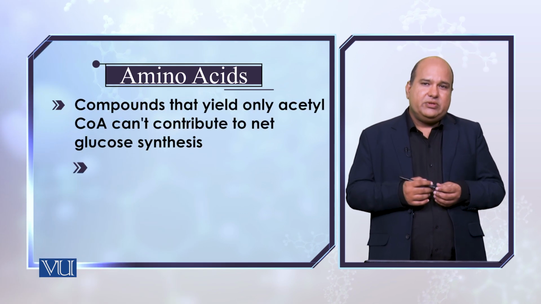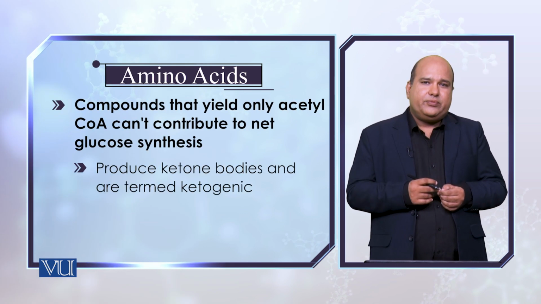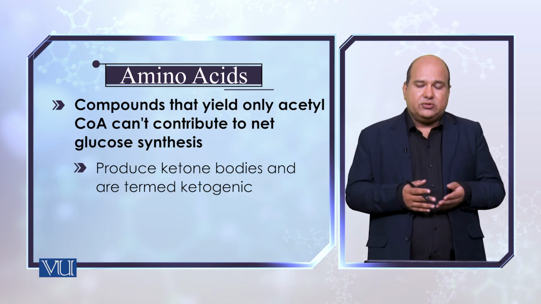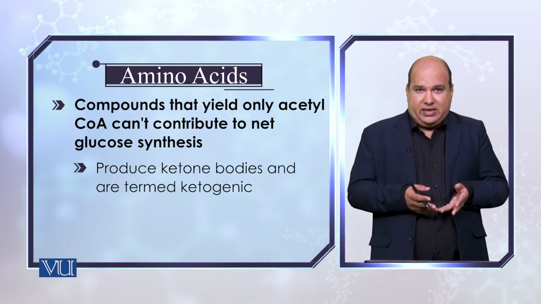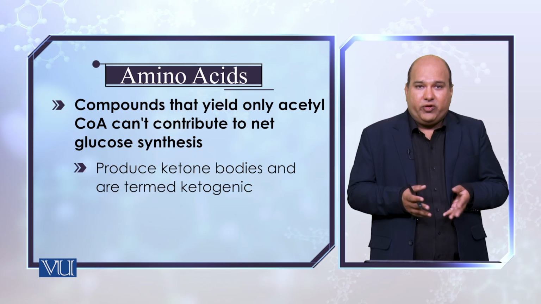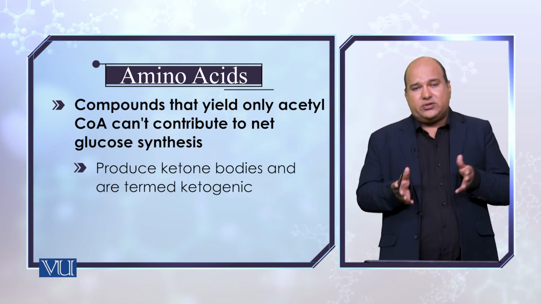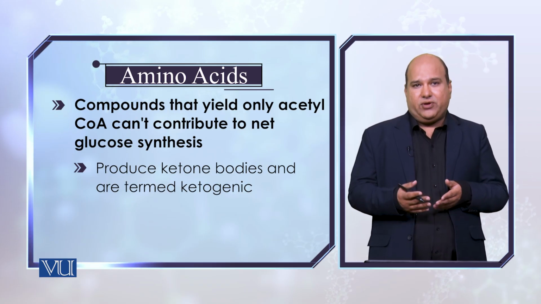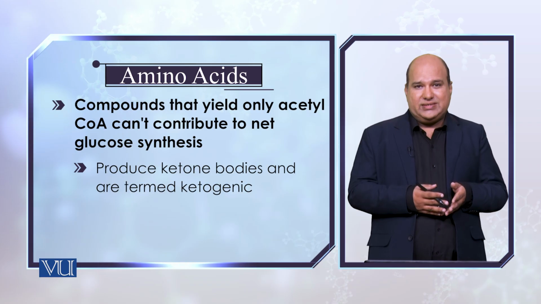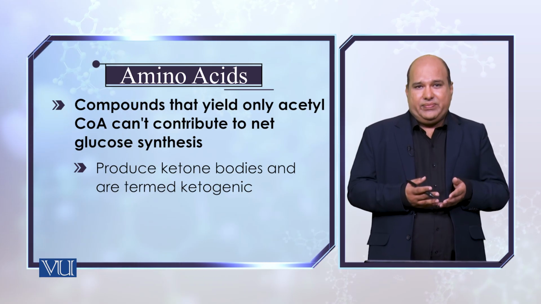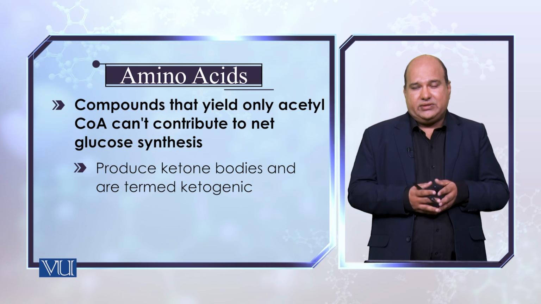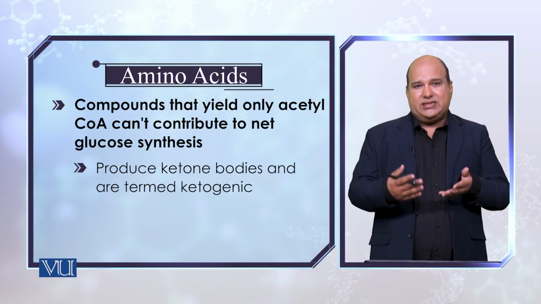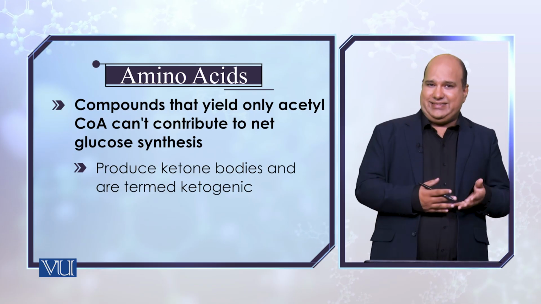Interestingly, there are certain amino acids which don't end up as glucogenic amino acids. They are known as ketogenic because they give acetyl-CoA, and they make ketone bodies. Now, acetyl-CoA, of course, is an important part of the tricarboxylic acid cycle, but it cannot be used for the formation of glucose in gluconeogenesis. Its two carbon atoms, which are part of the acetate moiety, are utilized in oxidation in the formation of carbon dioxide in the TCA cycle.